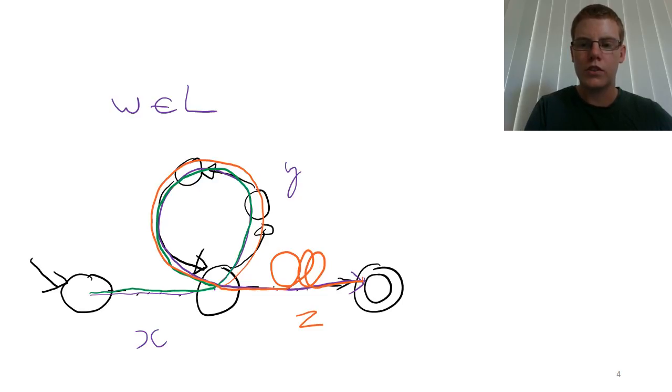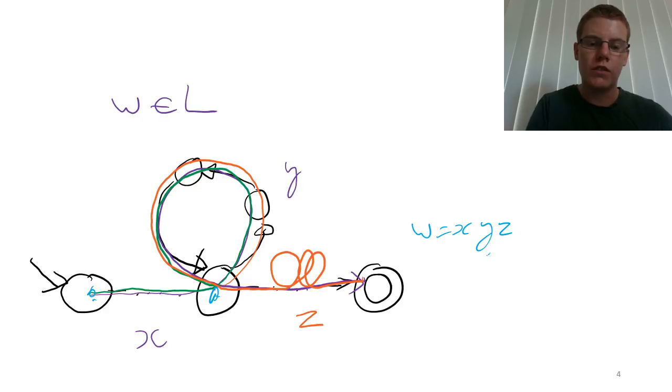So we can see that if we have a string that is long enough to force a traversal through the loop, then that string can be written as 3 parts, X, Y, and Z, where X is everything leading up to the first loop traversal, and that may be empty. If this start state is where the loop starts, then X would be an empty string. Y is the part of the string that goes through the first loop once. Now that can't be empty because this loop is in a deterministic finite state machine and therefore covers at least one transition, which means that at least one symbol from the alphabet has to be consumed. So Y can't be empty.